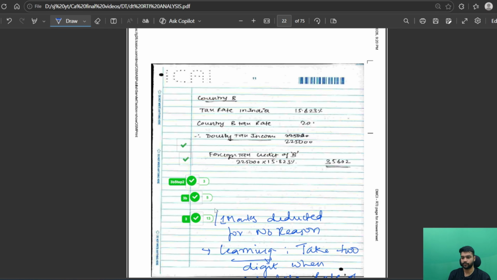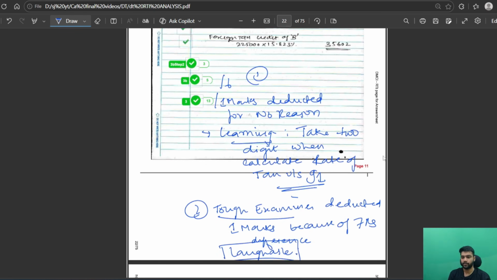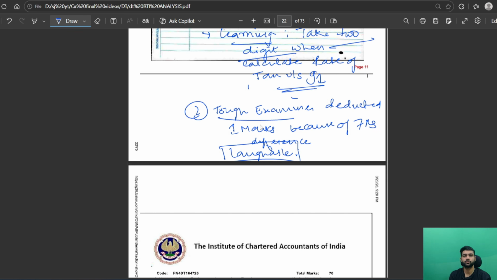So out of 6 marks, I got 5 marks. He cut my 1 mark. I don't know why, but that is luck, that I will tell you. I will just suggest you one thing: in case of section 91 questions, DTAA questions, take 2 digits. Do not take 3 digits, because suggested answers only take 2 digits. And it's a stupid thing and stupid learning as well, that a tough examiner deducted 1 mark. I don't know what he didn't understand in this solution, but still it's luck.